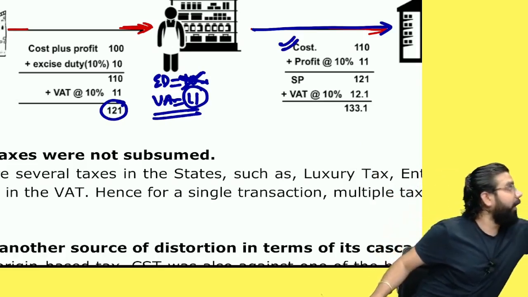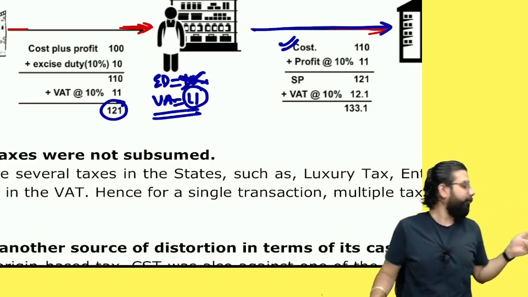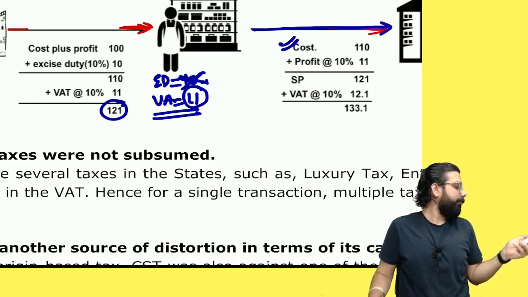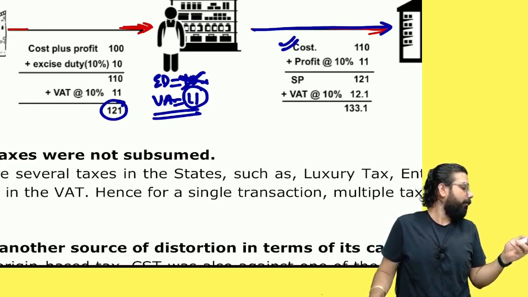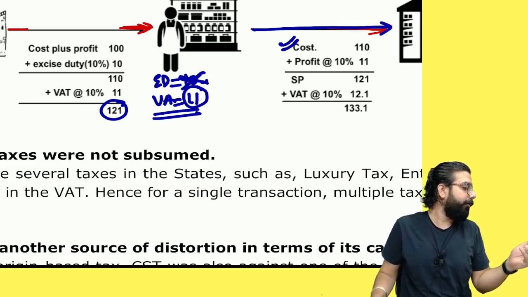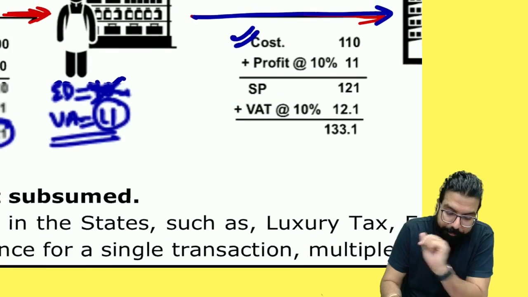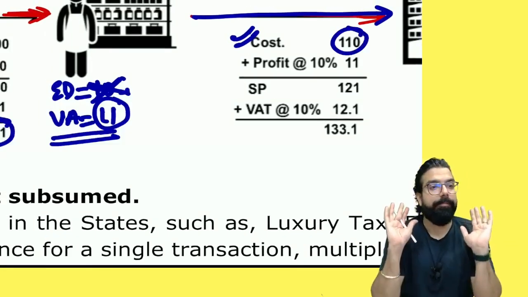First of all, everyone tell me, are we all clear with this point that 110 is my cost? Are we clear with this point? How much is my cost over here? 110. Everyone got it till here?